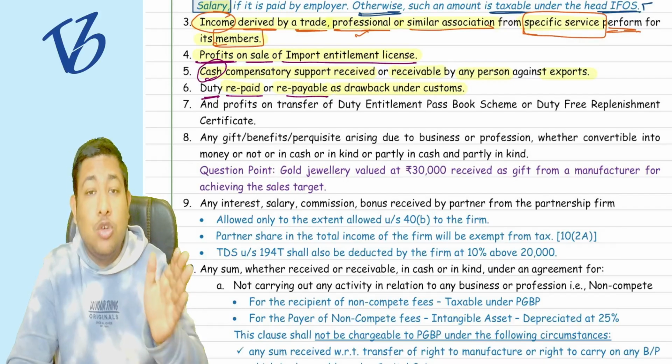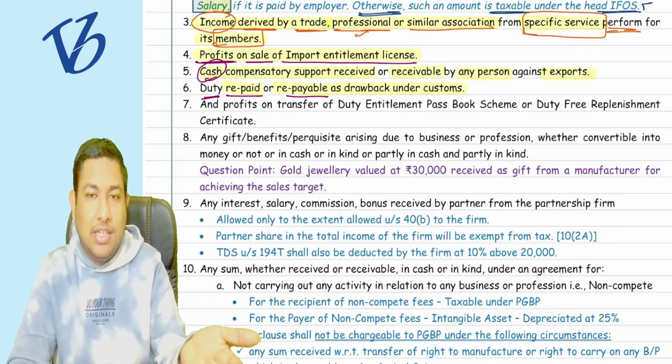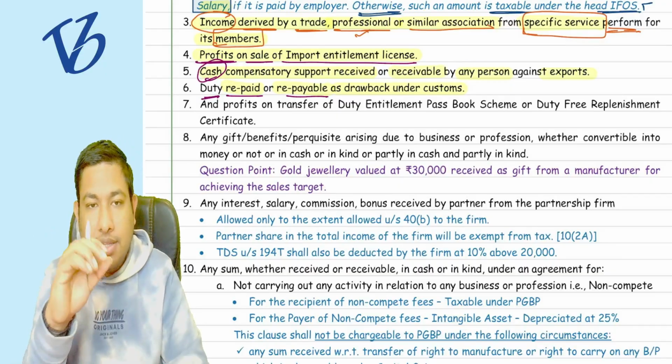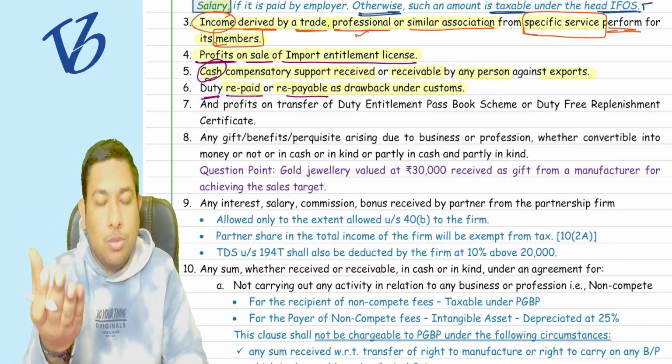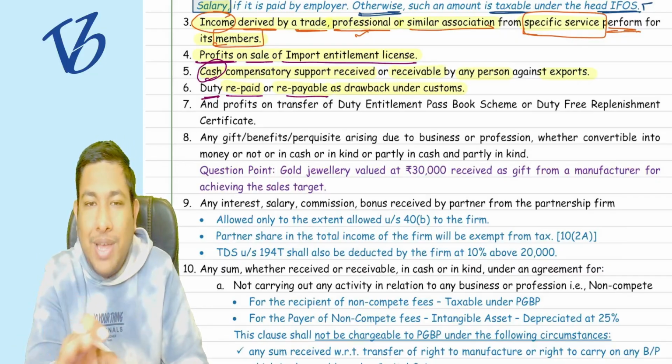It is known as what? Duty drawback. It is known as duty drawback, that you will learn in customs in IDT. So there is a term called duty drawback, that if it is repaid or repayable, then it is going to be taxable under the head of PGBP. So the government is not leaving you from any angle.